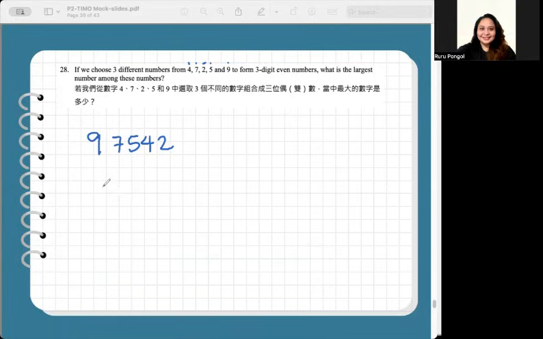We are to form the largest three-digit even number. So we'll have 9, 7, then 4, so that to make it even. So final answer is 974. Just write 974. That's for number 28.